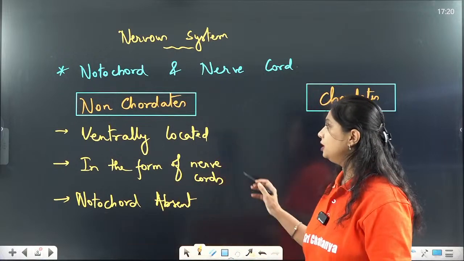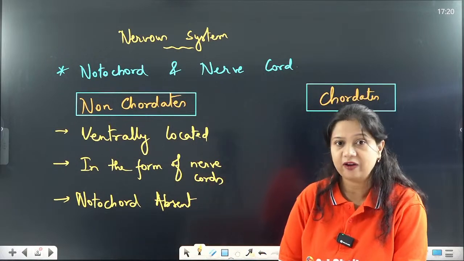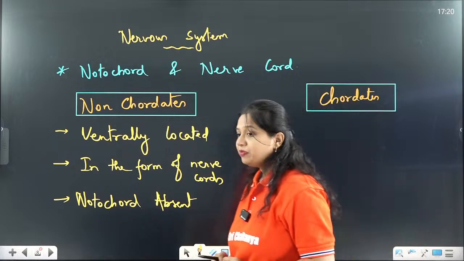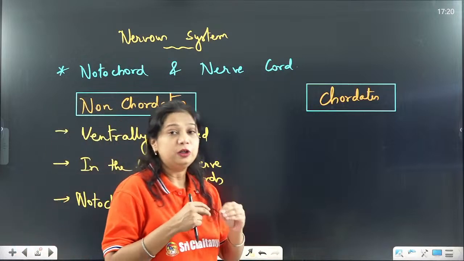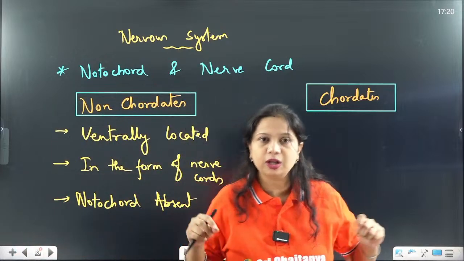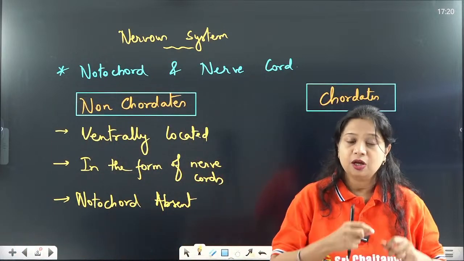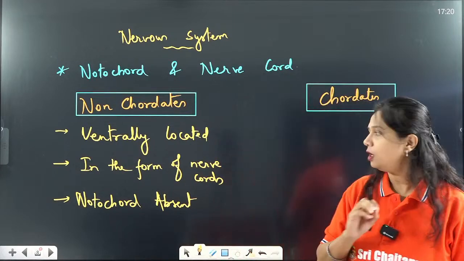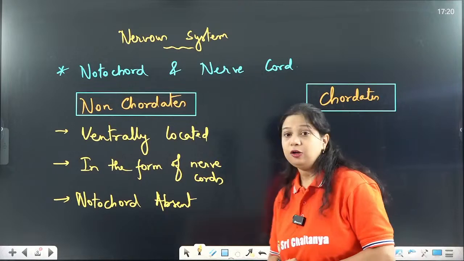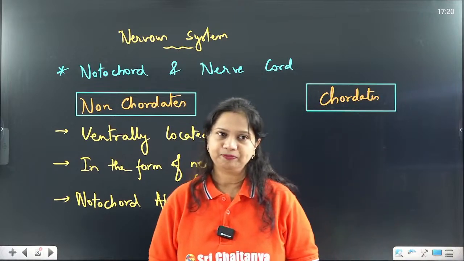They all have a nervous system which is located ventrally, in the form of nerve cords, a collection of neurons, small nerve-like structures which form the nerve cords. So they are present in the form of nerve cords, and notochord is absent in them.